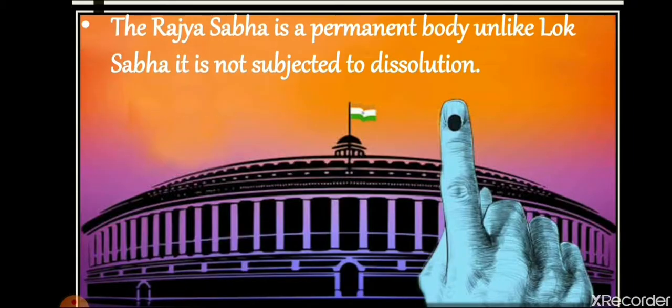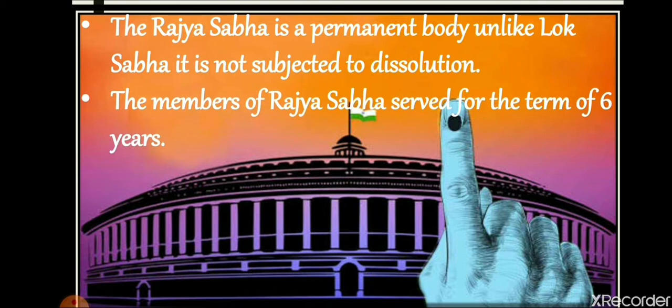Now let's have a look. We will learn more about Rajya Sabha. Rajya Sabha is a permanent body and, unlike Lok Sabha, it is not subject to dissolution. It is never dissolved. The members of Rajya Sabha serve a term of 6 years. As we learned in class 7, when we studied the Legislative Council, the term of its members is 6 years. Like that, the members of Rajya Sabha are also elected for 6 years.